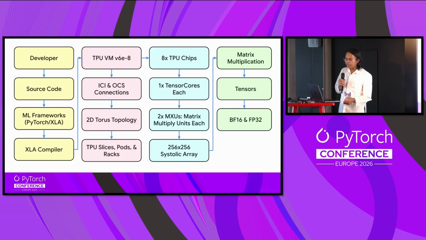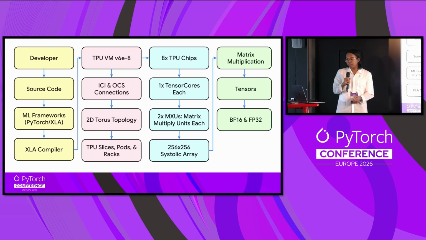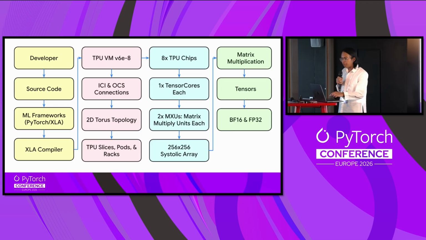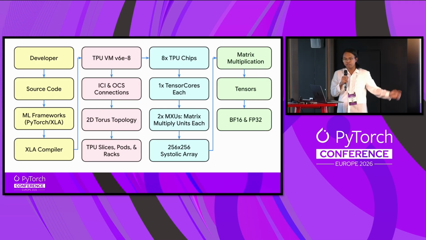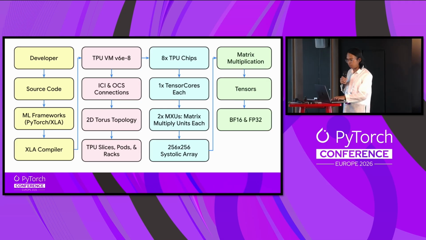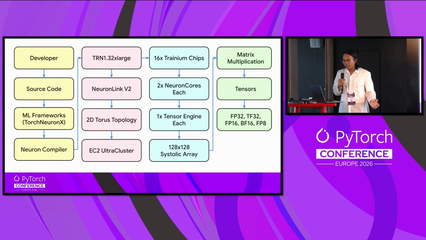However, as you can notice, they're basically the same. AWS Trainium and TPUs are fundamentally the same. They are built on the same systolic array architecture. They have the same MXUs, or matrix multiplication units. On the AWS side, they have tensor engines and then NeuronCores. On the TPU side, you have tensor cores, and then TPU chips, Trainium chips, right? So fundamentally, they are the same.